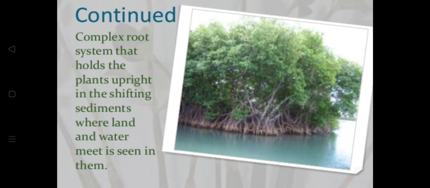Complex root system. Look at the picture sideways. You can see the complex root system that holds the plants upright in the shifting sediments where land and water meet. So there is a complex root system which holds the plants upright in the shifting sediments where land and water meet, and it is seen in them.